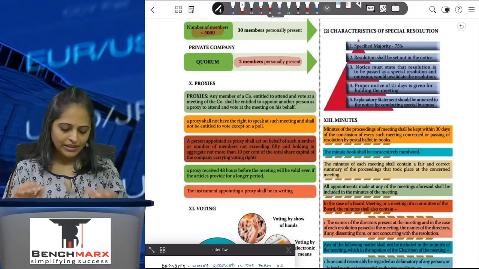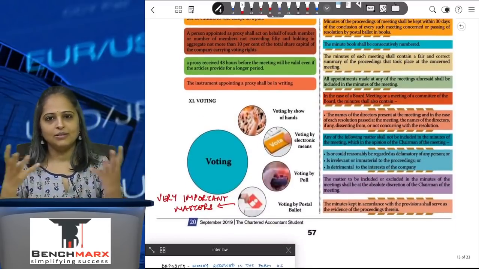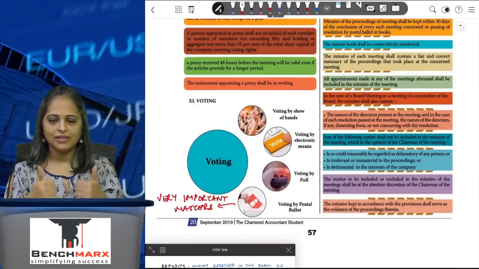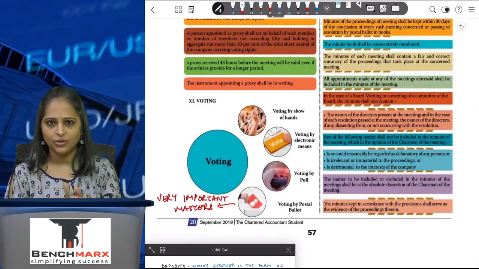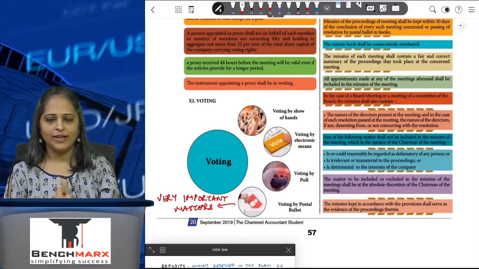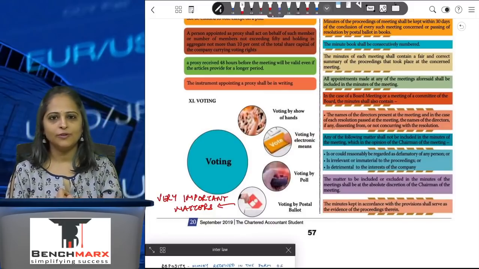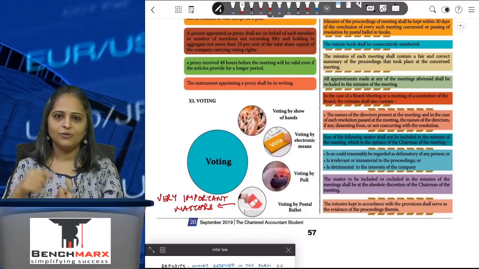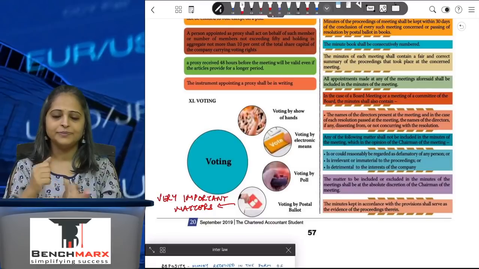Voting. Once proxy is there, quorum is there, and notice has been sent, the final thing that will happen is the voting. There are 4 different ways in which the voting will happen. First is voting by show of hands. The members will show, all those in favor of the resolution raise your hands, not in favor raise your hands. They will count the number of votes and the resolution will be passed.